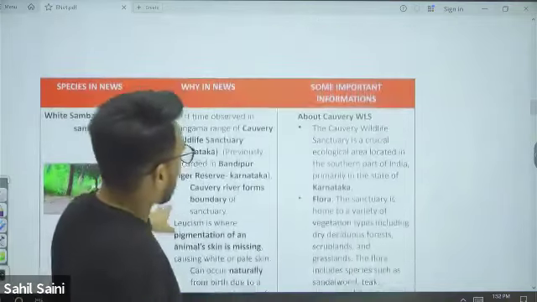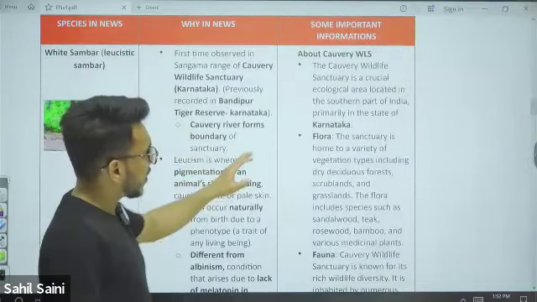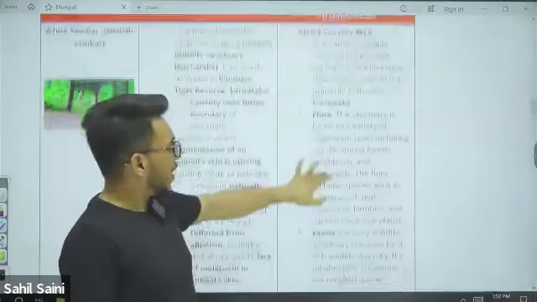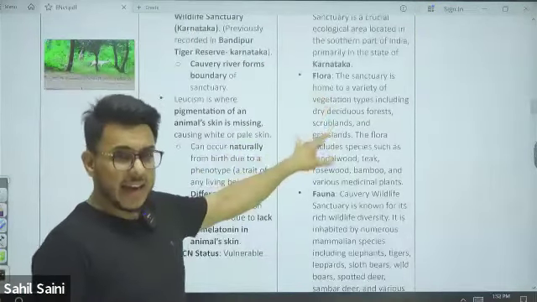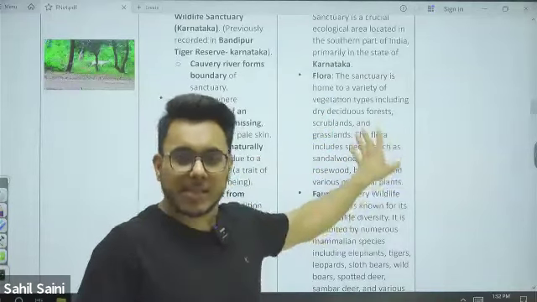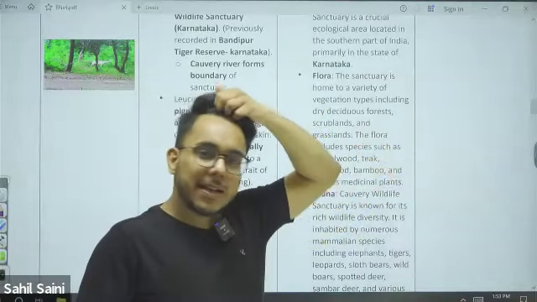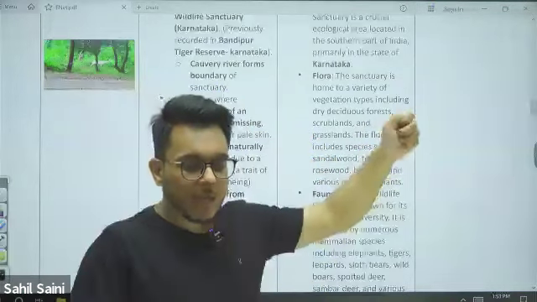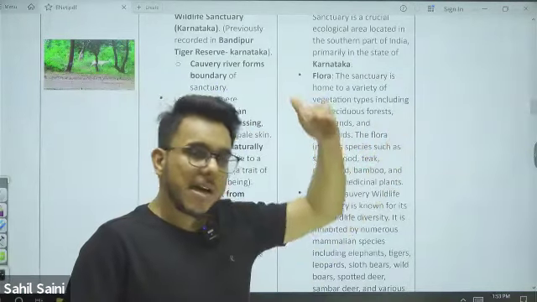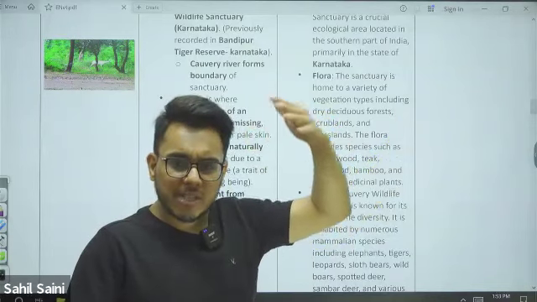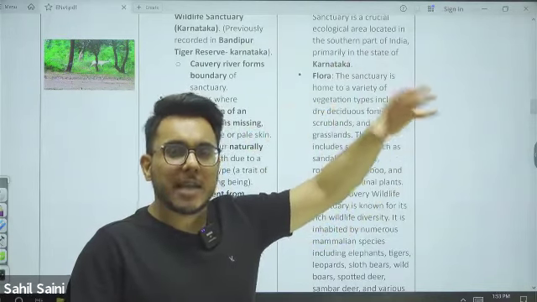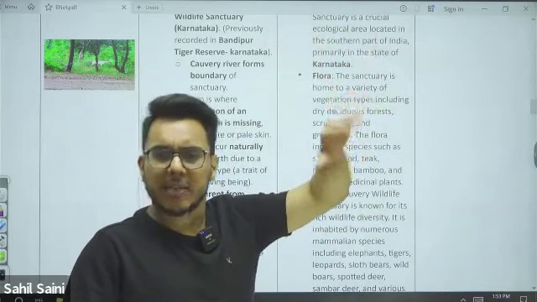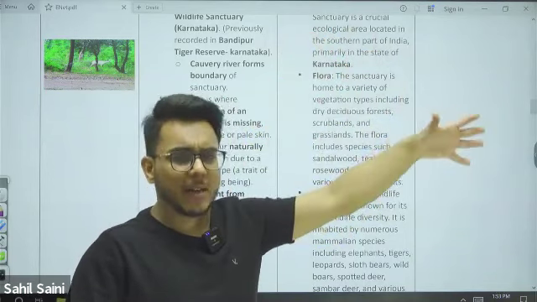One thing I just want to tell you, Kaveri Wildlife Sanctuary is located in Karnataka. About flora, I have said the same thing earlier also: don't spend too much time in just mugging up or remembering which types of trees are found. On the basis of your understanding of vegetation type found in a particular area, on the basis of the rainfall and temperature that we have, you try to derive it on that logic.